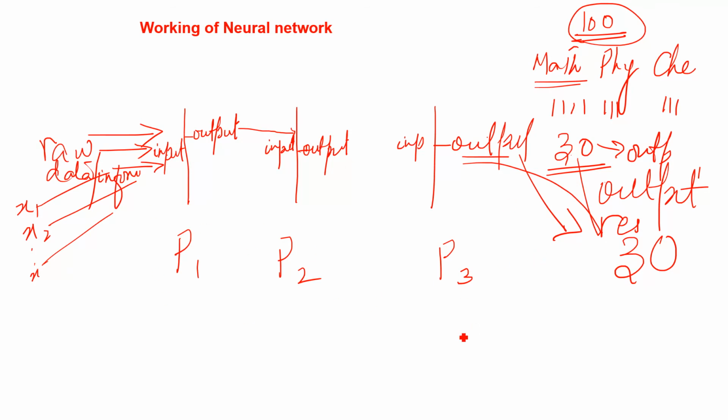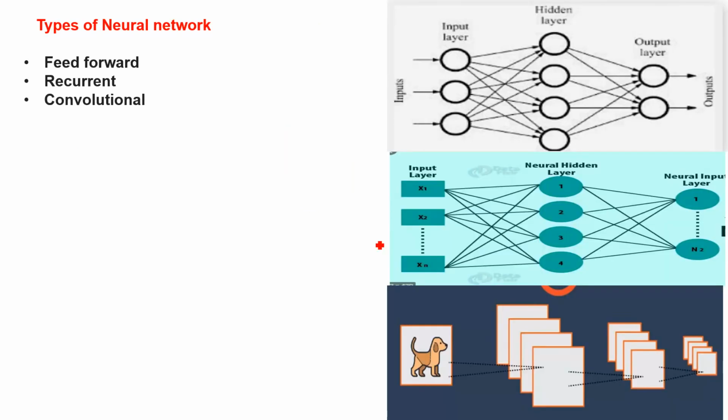There are parallel processors. We have to provide some raw information. First processor, we provide input. It will process and generate some output. So this output will be the input for the second processor, and so on. So I hope the working is clear.